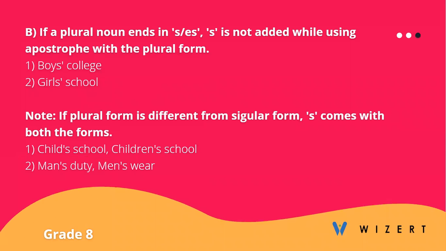B. If a plural noun ends in s or es, s is not added while using apostrophe with the plural form. So basically, we use the apostrophe sign after the last s of the word. So boys' college and similarly girls' school. However, if plural form is different from singular form, 's comes with both the forms. So child's school and children's school, because the plural of child is children. However, they both are very different in forms and therefore we can use an apostrophe sign with them. Similarly, man's duty and then menswear.